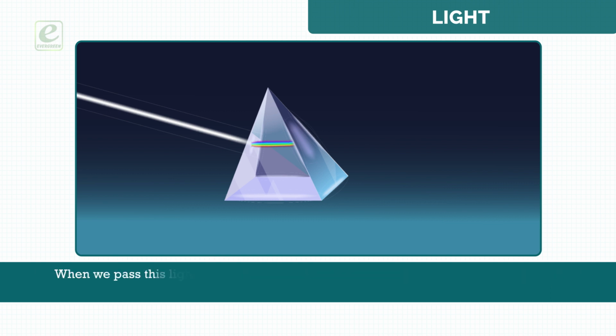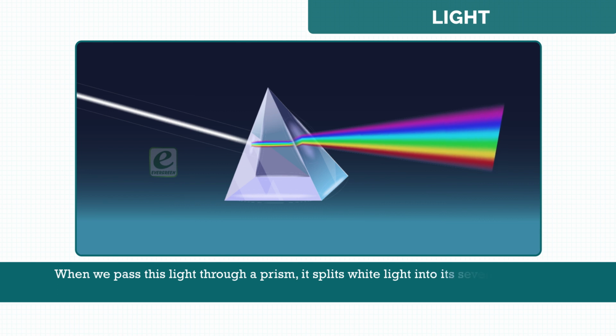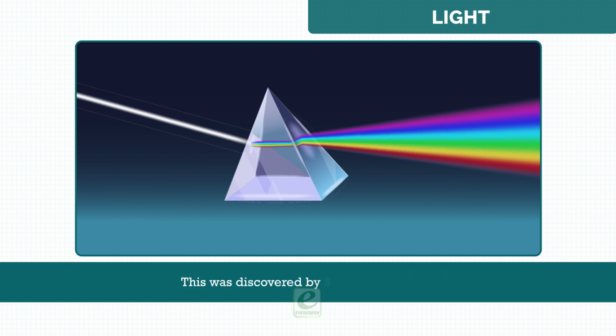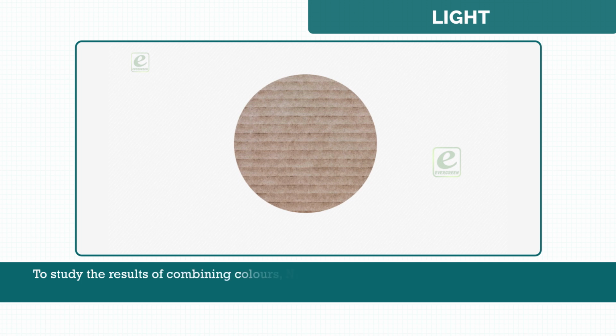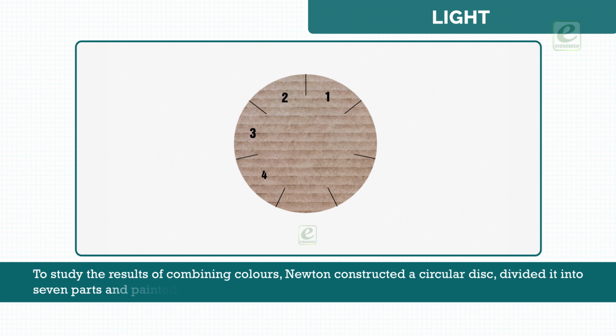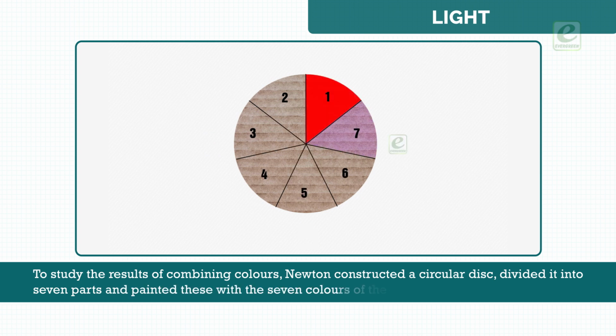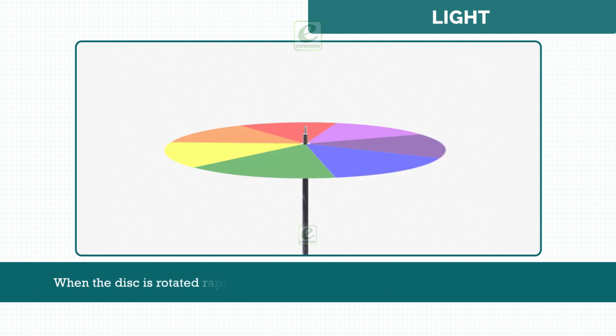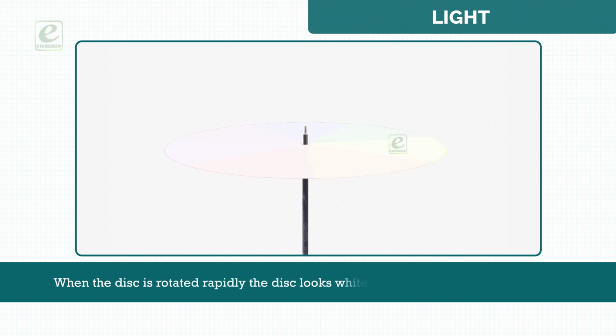When we pass this light through a prism, it splits white light into its 7 constituent colors, abbreviated as Vibgyor. This was discovered by Sir Isaac Newton. To study the results of combining colors, Newton constructed a circular disc, divided it into 7 parts, and painted these with the 7 colors of the spectrum. When the disc is rotated rapidly, the disc looks white, or more correctly, grayish-white.